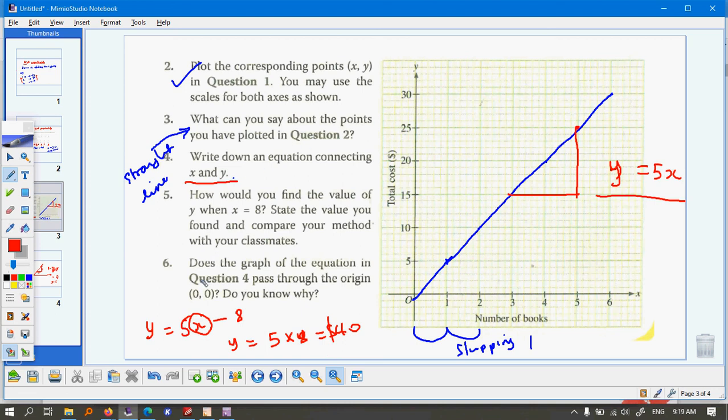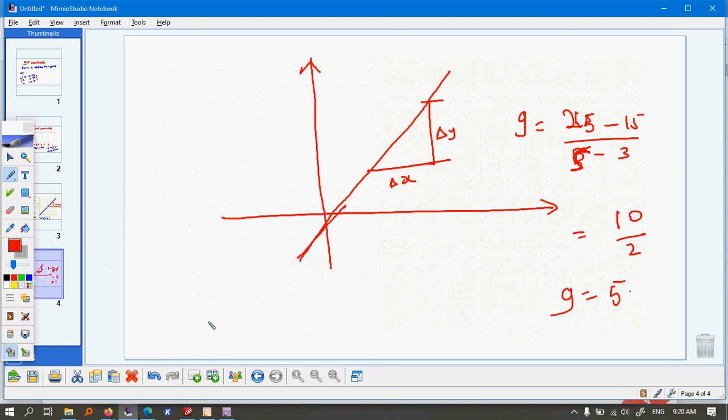And lastly, does the graph of the equation in question 4 pass through the origin? The origin is 0, 0. Yes, it does. How do you know that? If we had not plotted it, all equations which are in the form y is 3x, y is 2x, y is x pass through the origin.